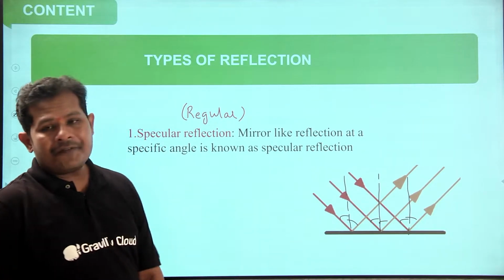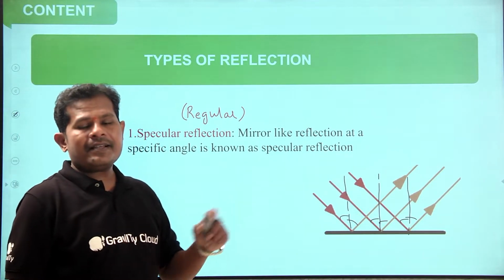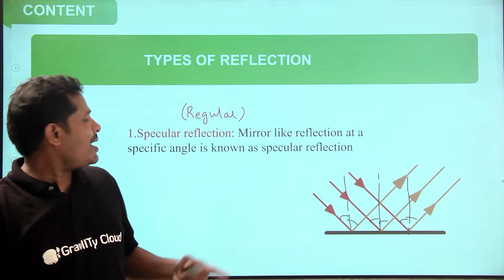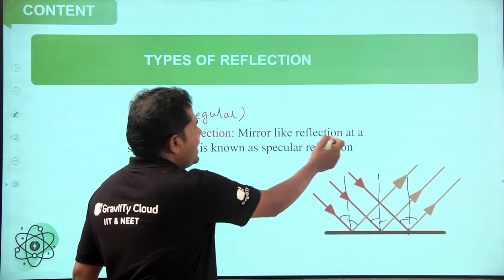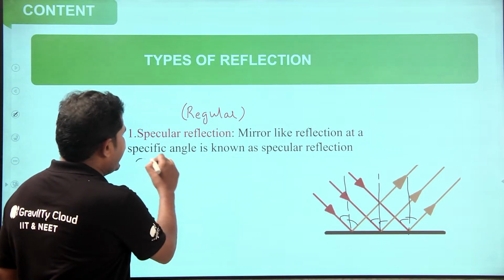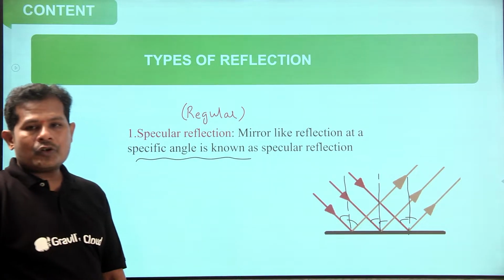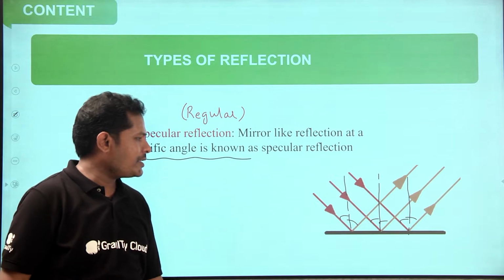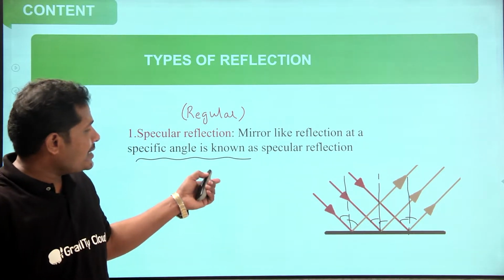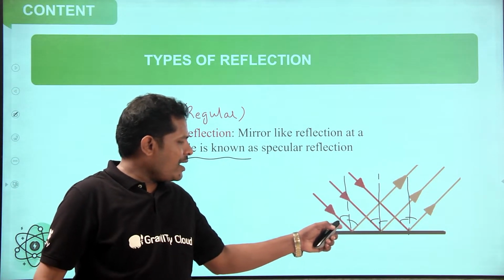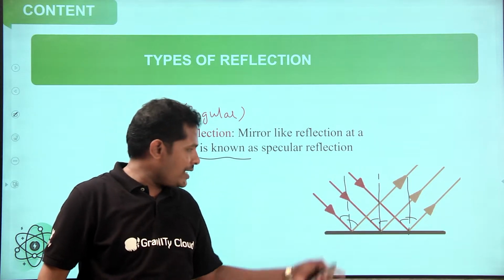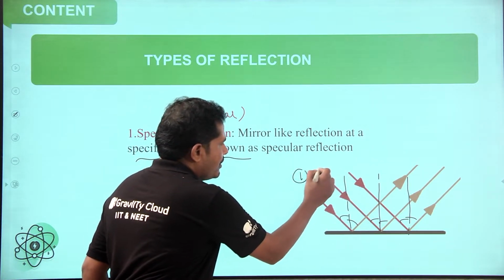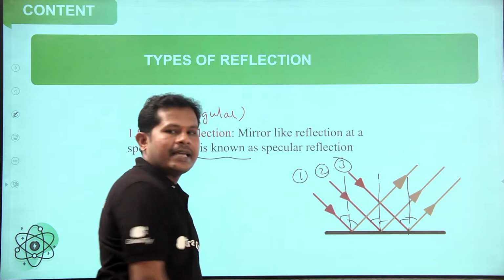So this kind of reflection is called specular or regular. Mirror-like reflection at a specific angle is known as specular reflection.